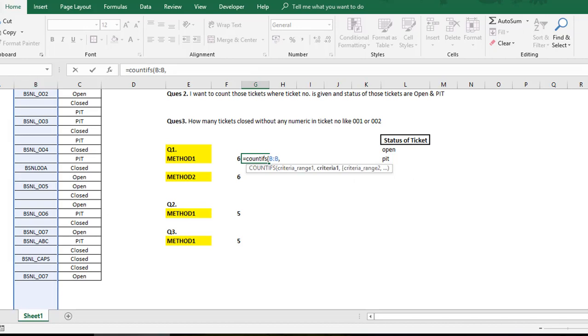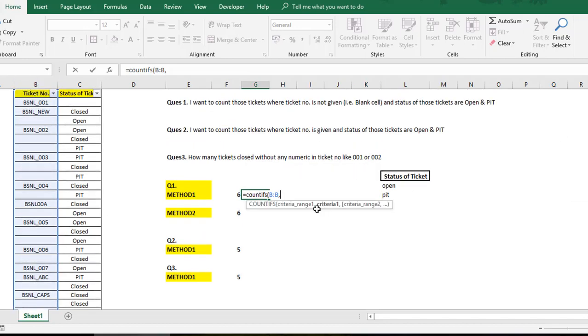Now what is criteria 1? My criteria 1 here is that I want to filter the blank. So just write here blank. Now there is another criteria, coming from criteria range 2. In C to C, I want to count open numbers. So just write in the criteria, open.